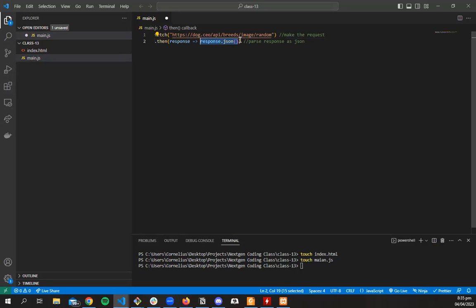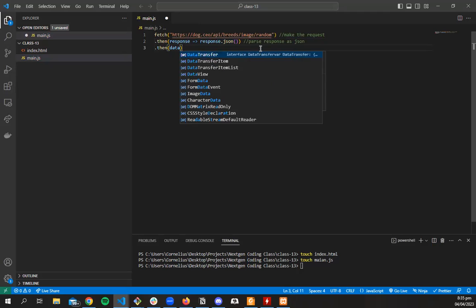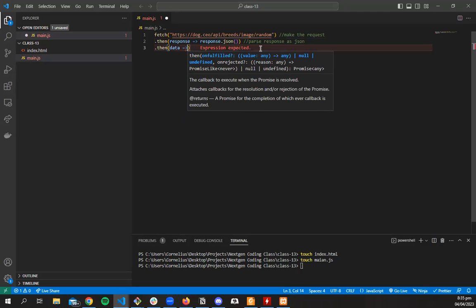After we've parsed it as JSON, what do we want to do with it? The last .then is what we want to do with the data. For now, let's just console log the data and see what data we are getting back.